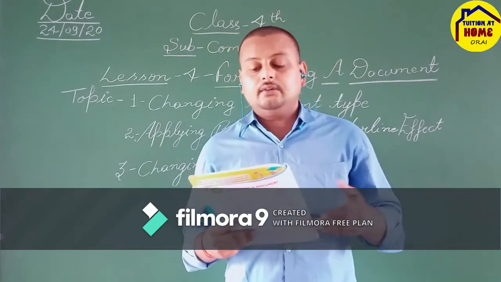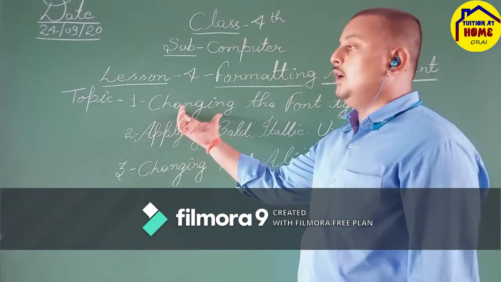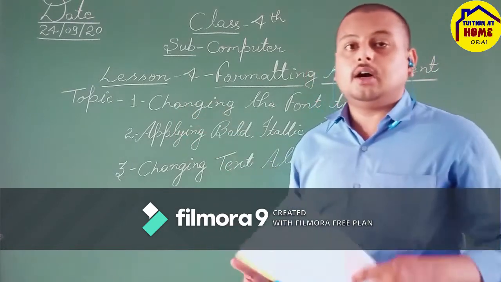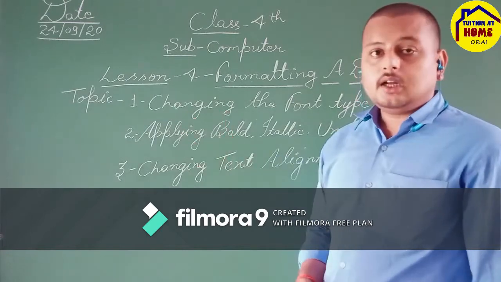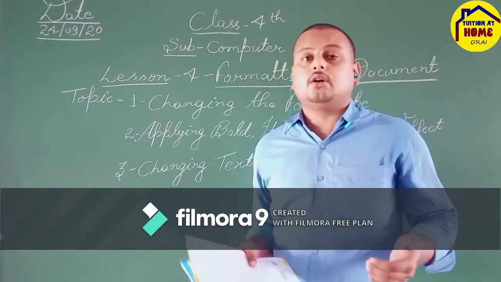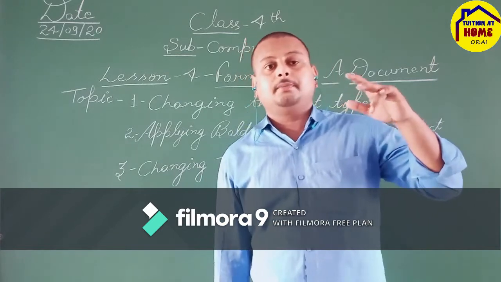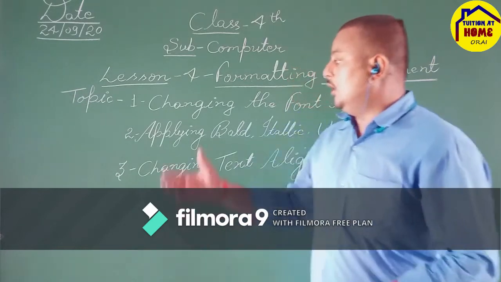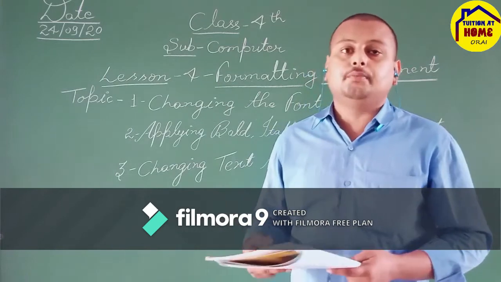Okay, so what is boldface? It makes the selected word darker than the rest of the text. Okay, the rest of the text is not highlighted, but that particular text that you want to put in boldface, you can simply use this feature. You can also use a shortcut key like Ctrl plus B. When you press these two keys together, that particular word becomes bold, having the effect of boldface.